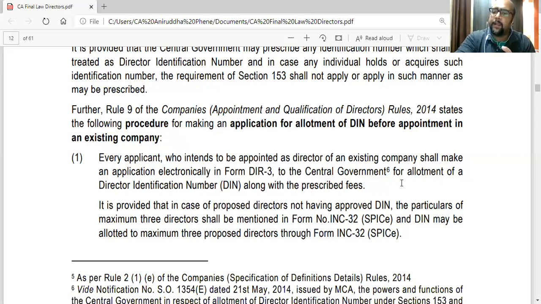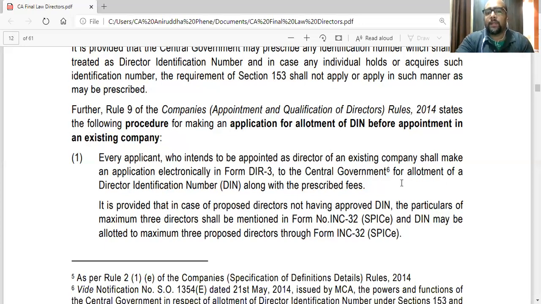So by updating DIN, the ROC has a database through which they know in which companies this person is director. So they have a track record of a person who has a DIN. They will map his DIN to the various companies, because every company in which a director is appointed will submit a declaration that this guy is our director plus his DIN.